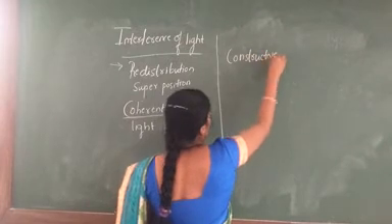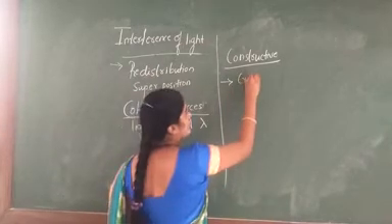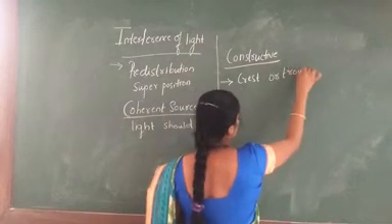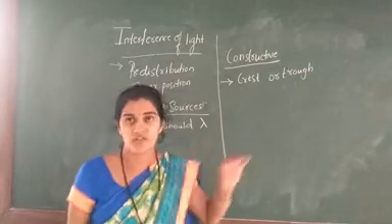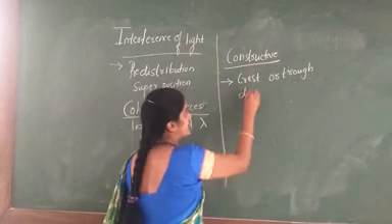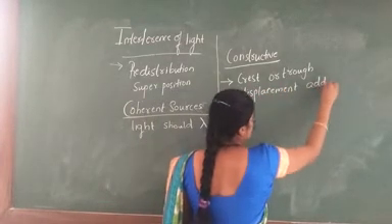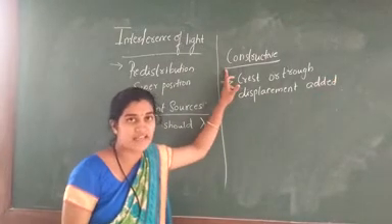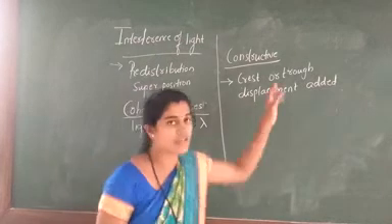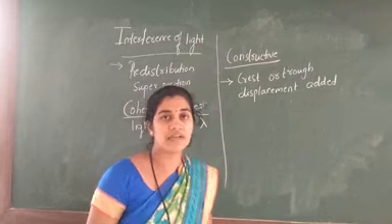When a crest of one wave falls on the crest of the other, or a trough falls on the trough of the other, their displacements get added. If the displacements get added, we call it constructive interference of light.